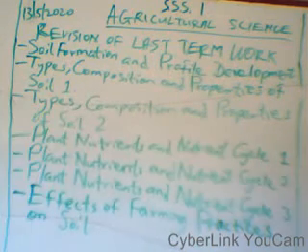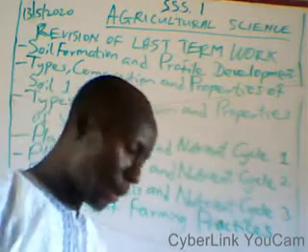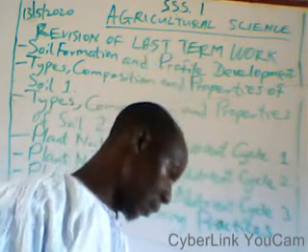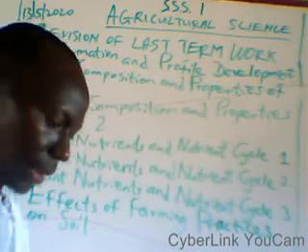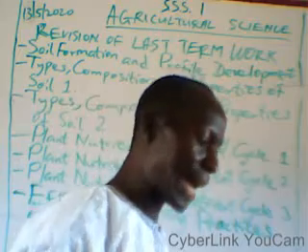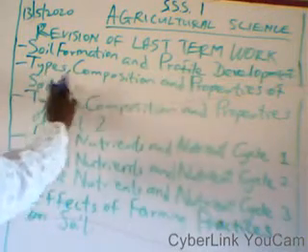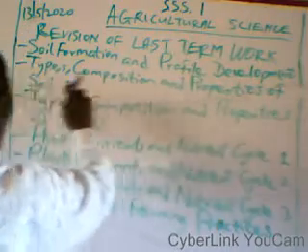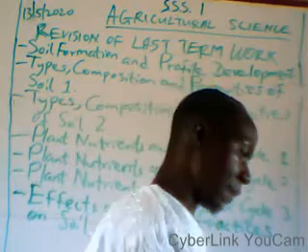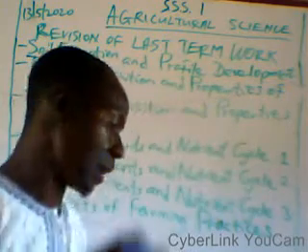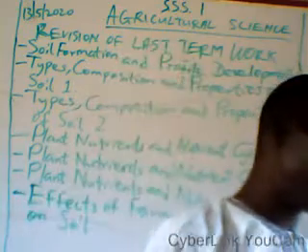The next topic is types, composition, and properties of soil. Here we shall be looking at the types of soil and their characteristics. On this topic, let's start with the characteristics of soil types. We have 3 main types of soil: sandy soil, clay soil, and loamy soil.